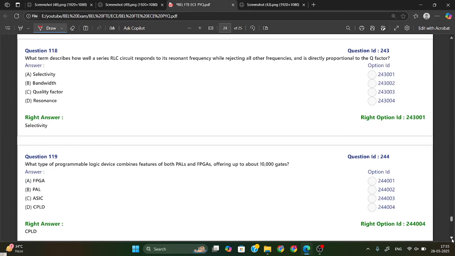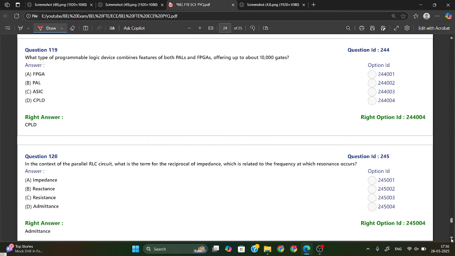What term describes how well a series RLC circuit responds to its resonant frequency while rejecting all other frequencies and is directly proportional to the Q factor? Directly proportional to Q factor is nothing but your selectivity. Selectivity is directly proportional to the quality factor. Option A is your right answer. And this quality factor is equal to frequency divided by bandwidth. You need to remember this thing.